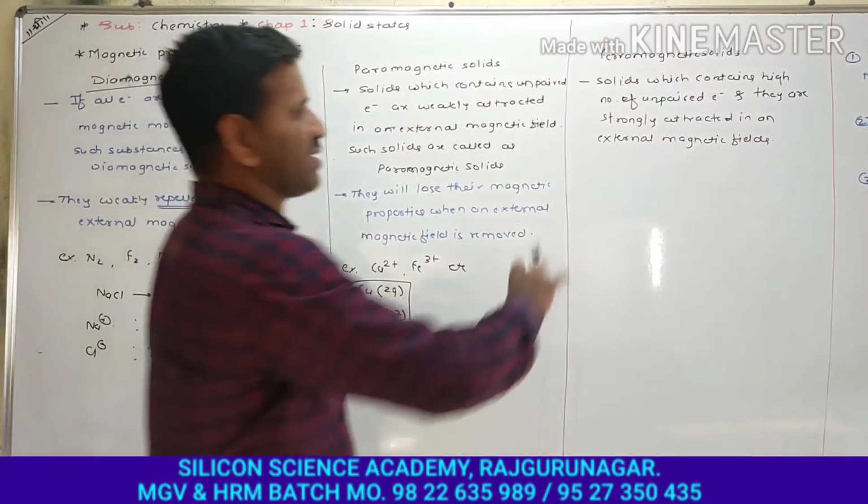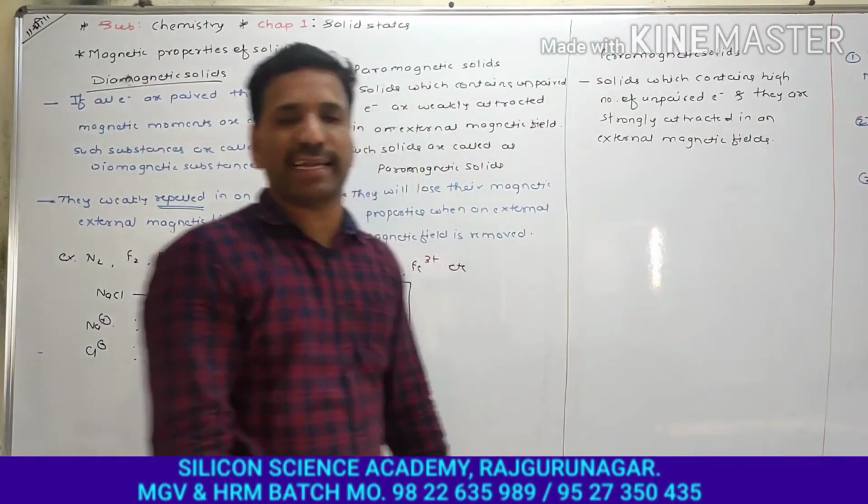Whenever they are put in an external magnetic field, they will be strongly attracted.